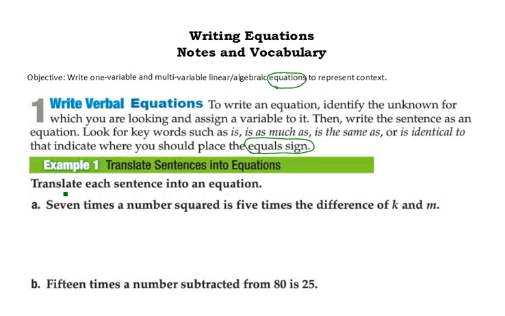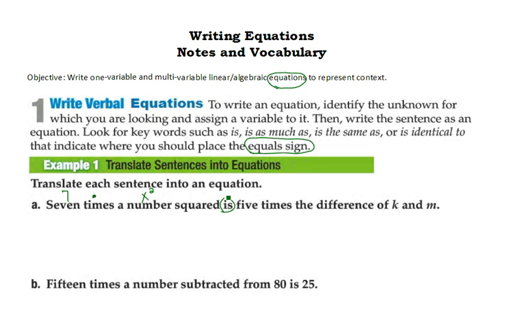Well, we know 7. We know times is multiplying. A number squared. Now this is where it gets kind of tricky. A number, we don't know what that number is. A lot of times in math, we like to use x. You can use actually whatever variable you want, but x is kind of the default. And we know that that number is squared, so I am going to put a square on there. All right, here's our clue word. There's the is.